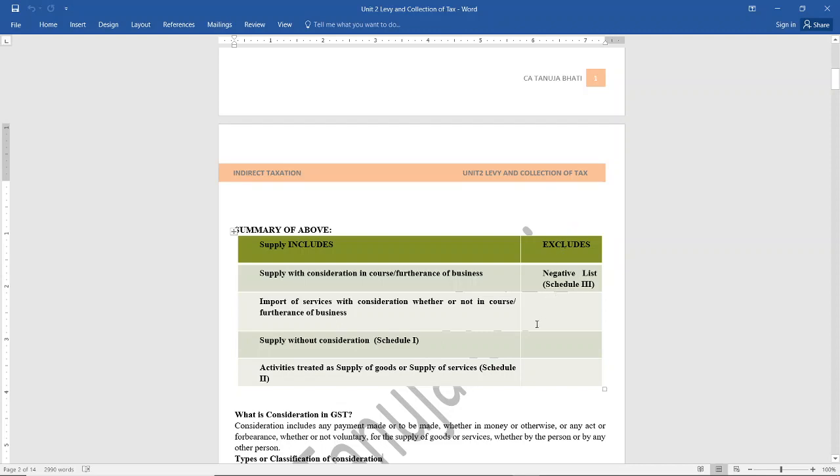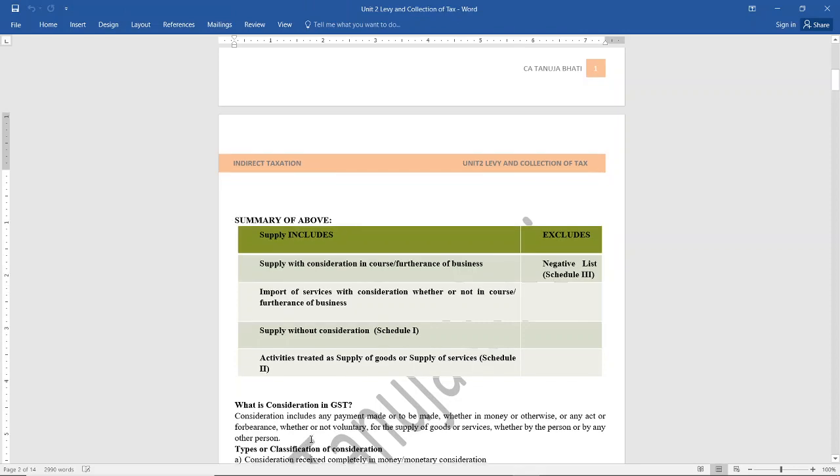What government has told us is it has specified a certain negative list. Negative list means a list of services on which, even if it is a supply, no GST will be leviable because it is covered under the negative list as specified in Schedule 3.